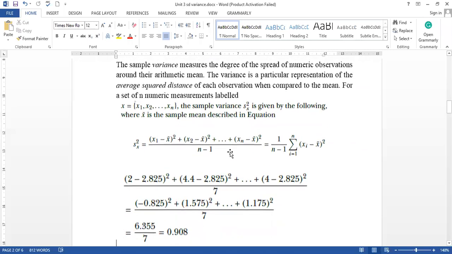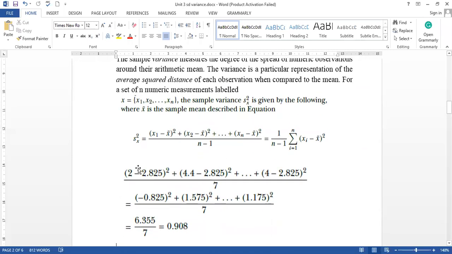We just subtract the mean value from each value: 2 minus 2.8, where this is the mean value, and we take a square. 4.4 is the second value. We subtract the mean from it and we take a square. Similarly, we do the same for all the remaining values, and 0.9908 is your value of the variance.